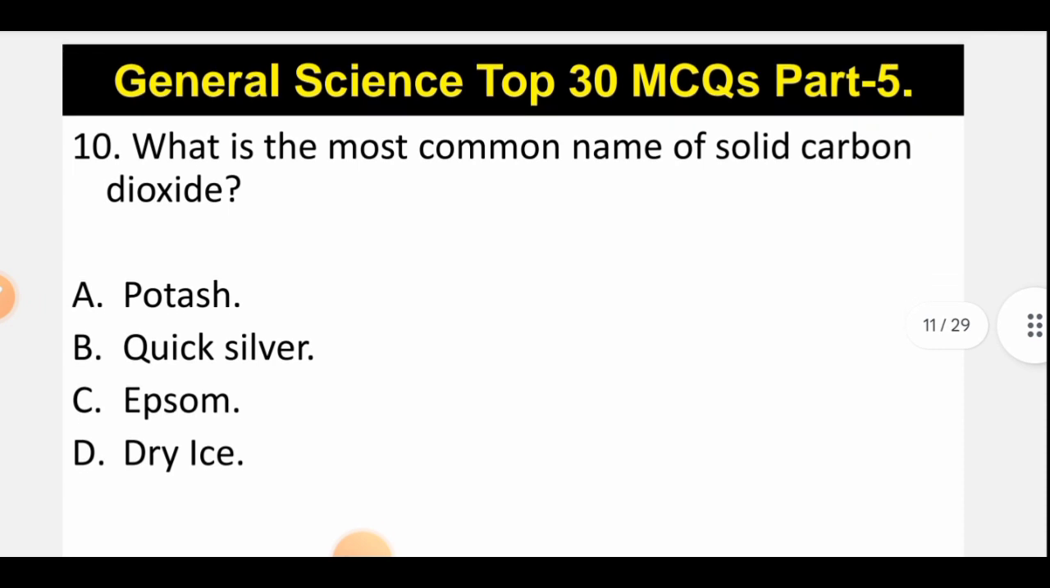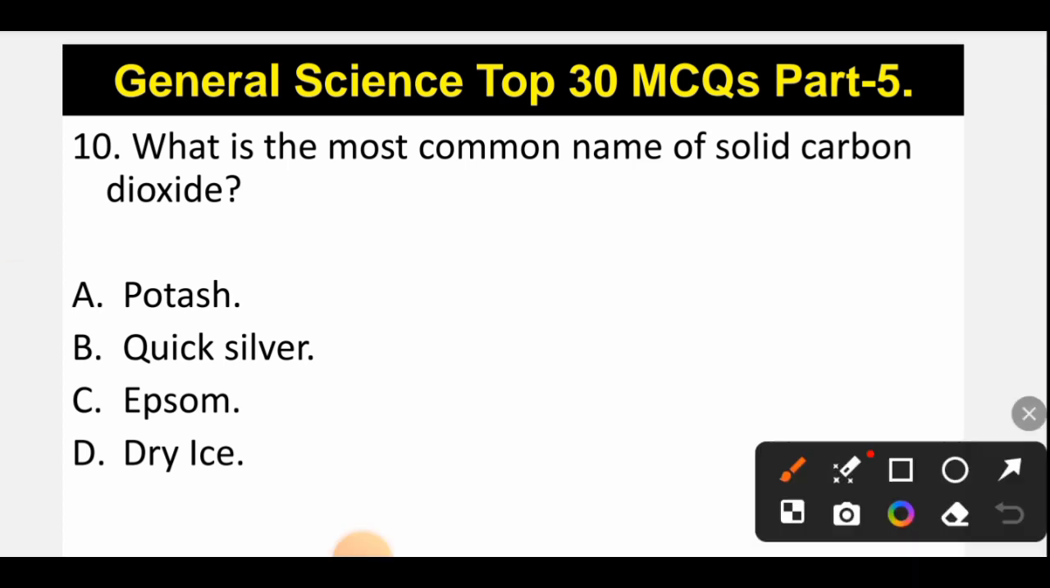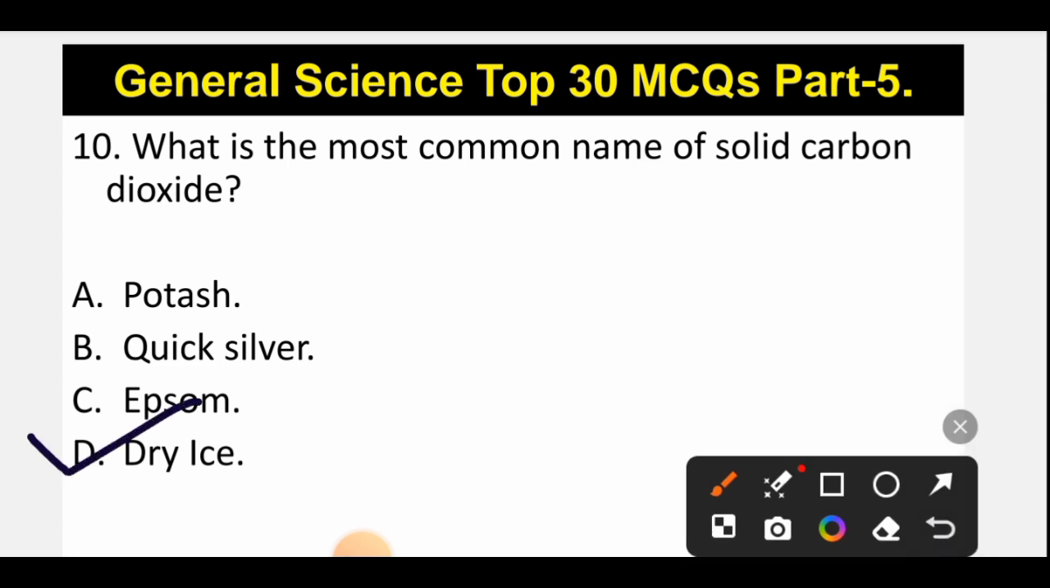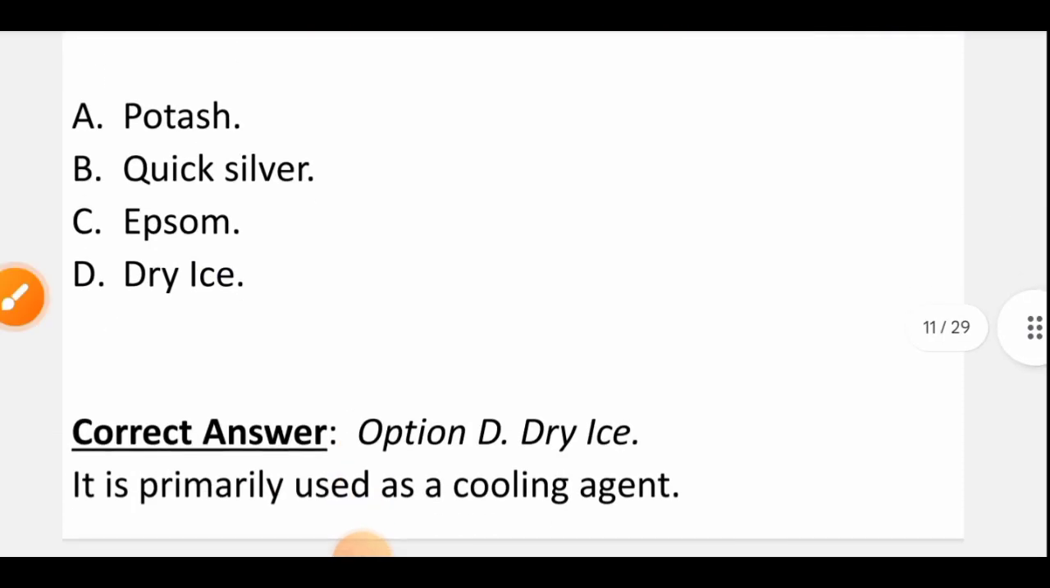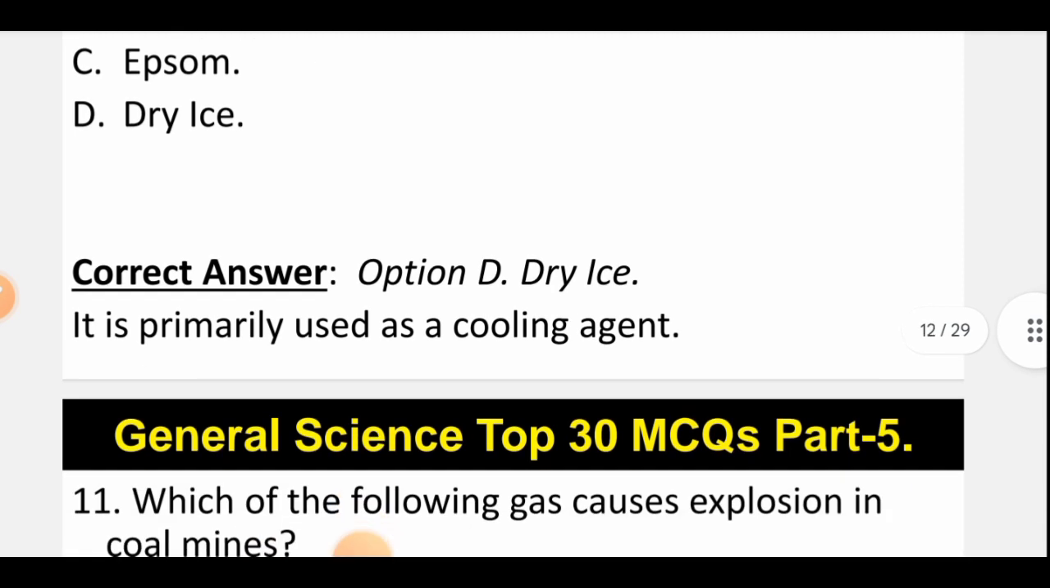Now let's move to question number 10. What is the most common name of solid carbon dioxide? So the correct option is option D, that is dry ice. So dry ice is also known as solid carbon dioxide, and basically it is a coolant. So the correct option is option D, that is dry ice.